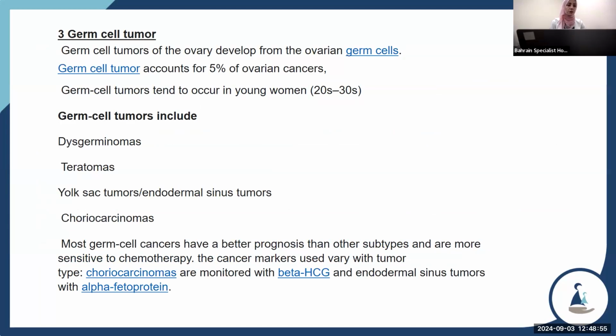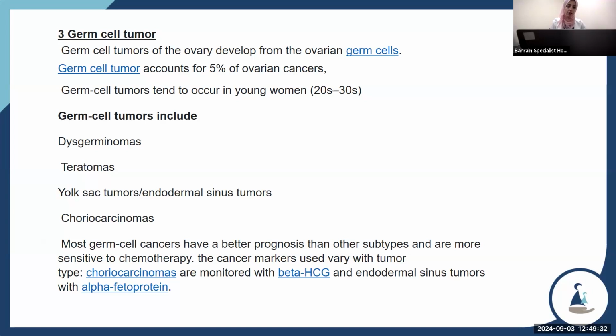Third type, germ cell tumor. Germ cell tumors of the ovary develop from ovarian germ cells. Germ cell tumors account for 5% of ovarian cancer. Germ cell tumors tend to occur in young women, in their 20s or 30s. Germ cell tumors include dysgerminoma, teratoma, yolk sac tumor, endodermal sinus tumor, and choriocarcinoma. Most germ cell cancers have a better prognosis than other subtypes and are more sensitive to chemotherapy.